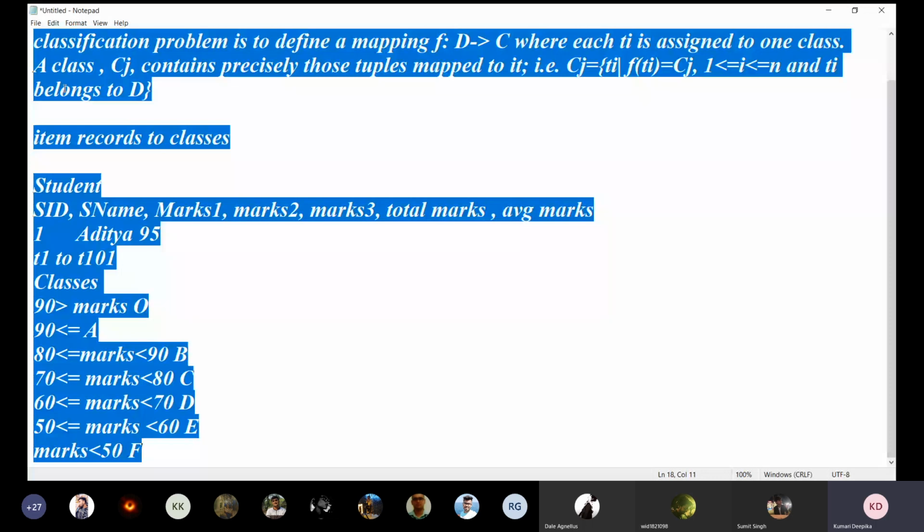It means they have a database of criminals, and they maintain their attributes, their fingerprints, their eye retina patterns, and so on.